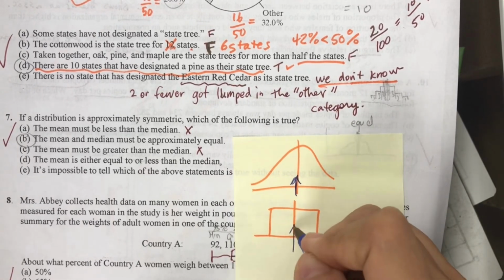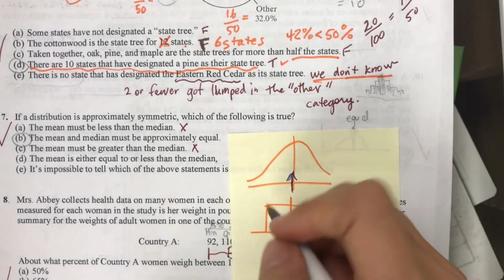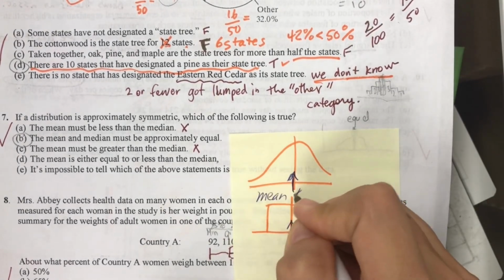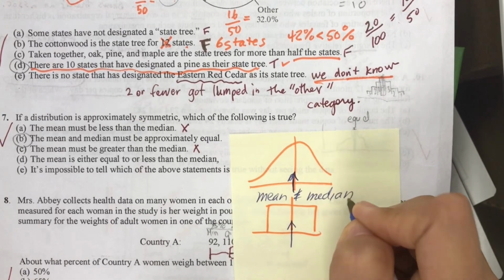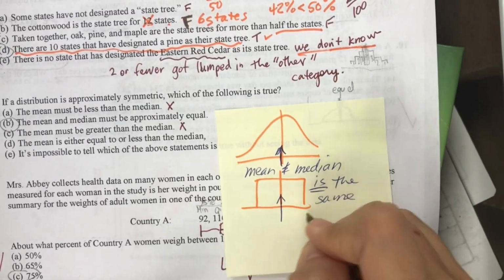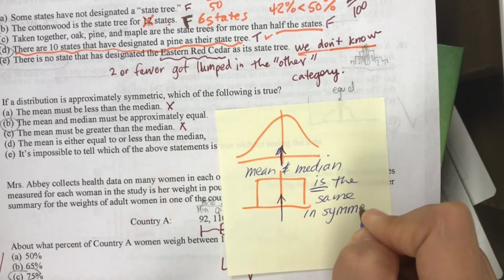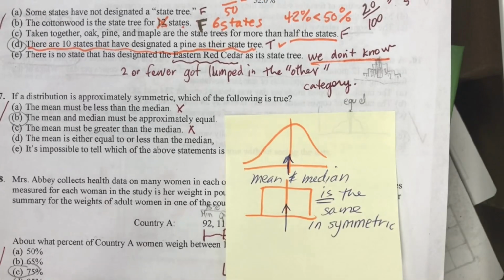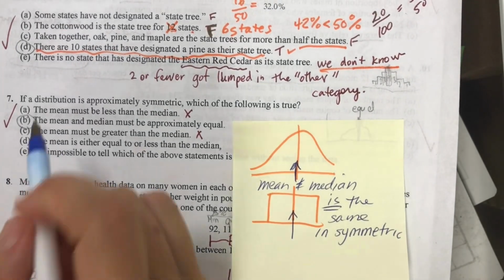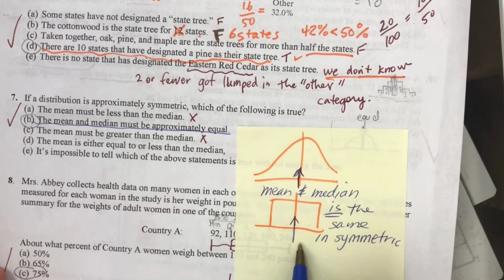Think about adding up all that data and then dividing by all the data. The mean and the median is the same in symmetrical data. So go ahead and write out this question for yourself if you missed it. And the right answer is the mean and the median must be pretty much equal.